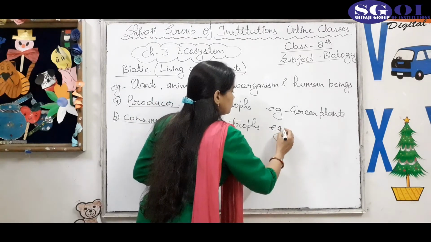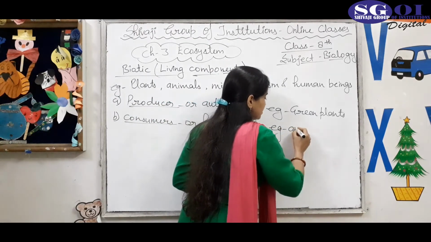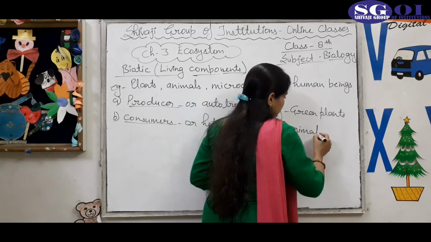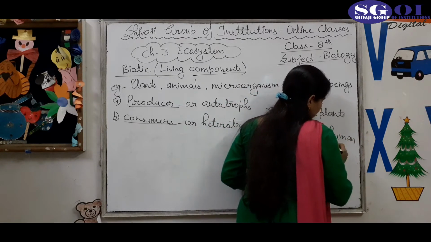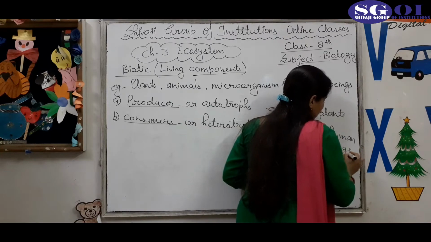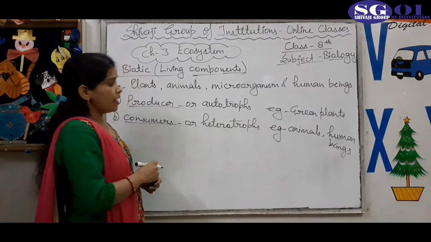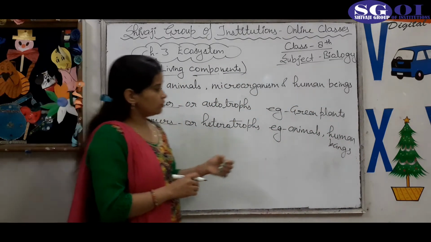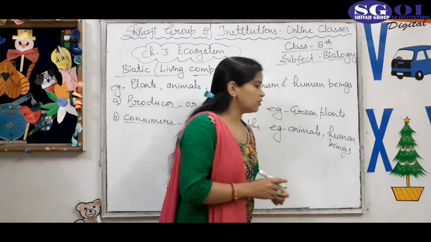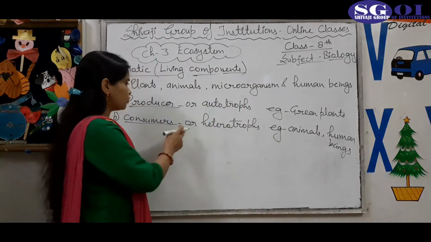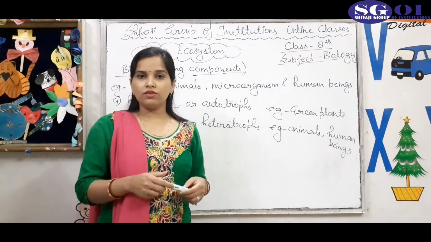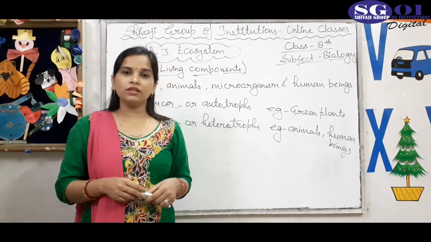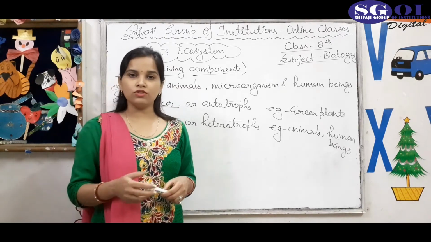And what are heterotrophs? Animals, human beings, all are consumers. Now you are thinking why human beings also fall in the category of consumer or heterotrophs, because you know that we are cooking our food, but where does the raw material come from? It is either from the plants or animals.